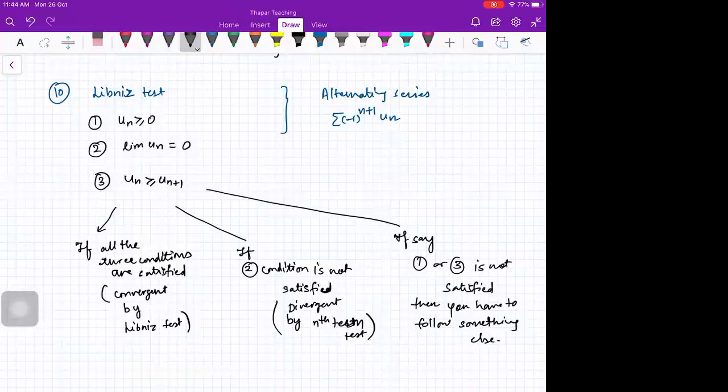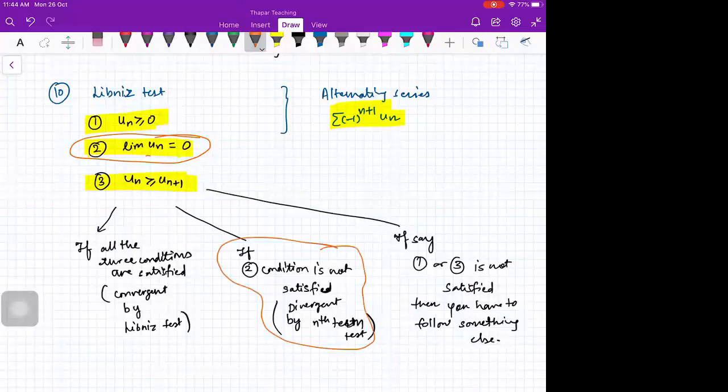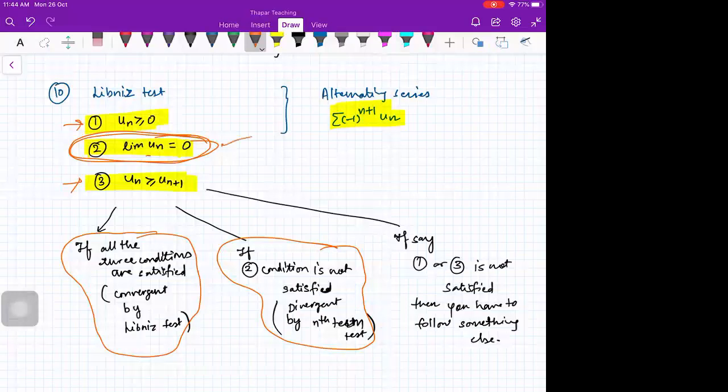So whenever you have an alternating series, you check the first, second and third conditions. It is always good to check the limit condition first. If it is not satisfied, then your series is divergent by the nth term test. If it is satisfied, then you check the other 2 conditions also. If all 3 conditions are satisfied, then your series is convergent by the Leibniz test. And if this condition is satisfied but one of the others is not, then you have to go for something else, maybe partial sums. Is that okay? So this is when you have an alternating series.